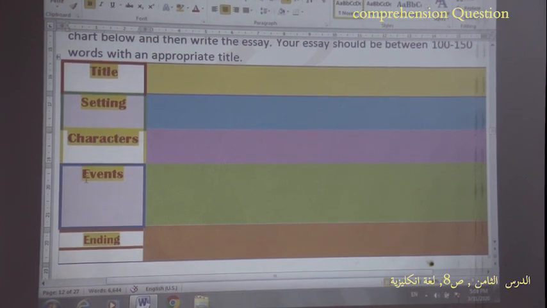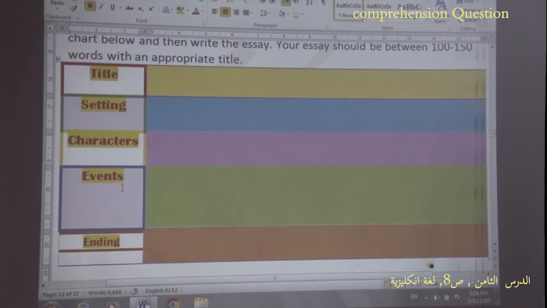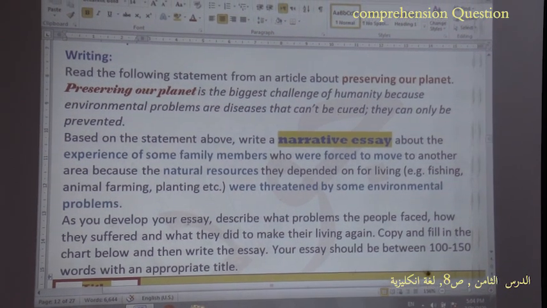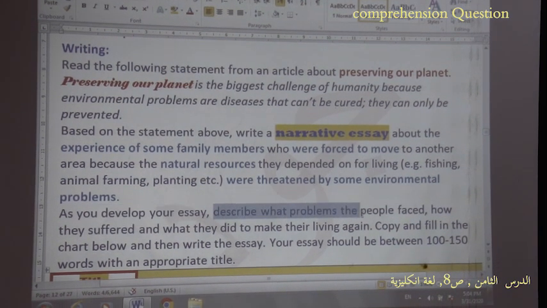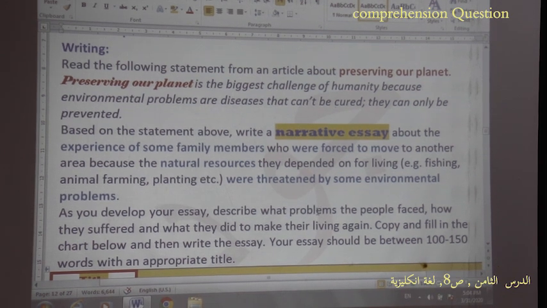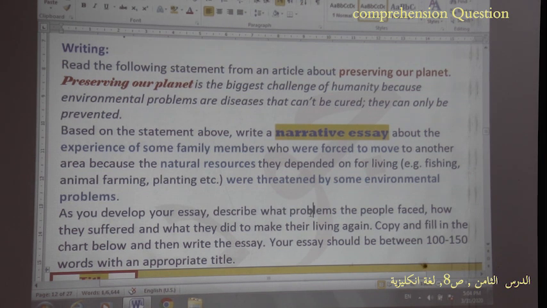Now we need to write at least about 3 main events in this story. And here we refer to the question. As you develop your essay, describe what problems the people faced. So in the first event, I write about the problem, which is related to how natural resources were threatened.